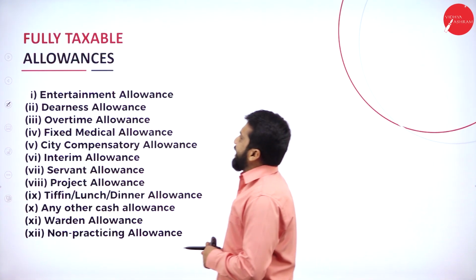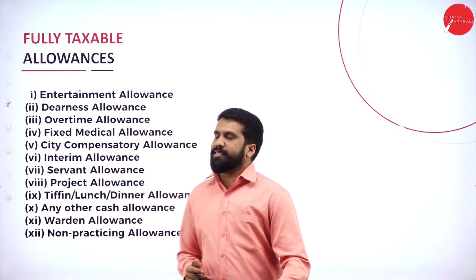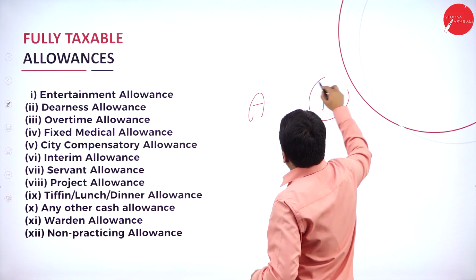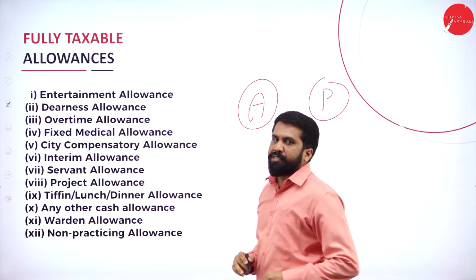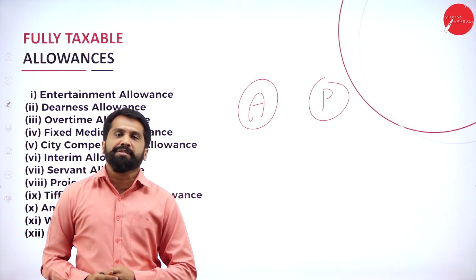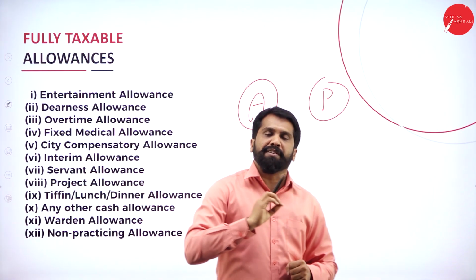Now, fully taxable allowances. You have two things: allowances and perquisites. Along with your salary, you will get extra benefits also.